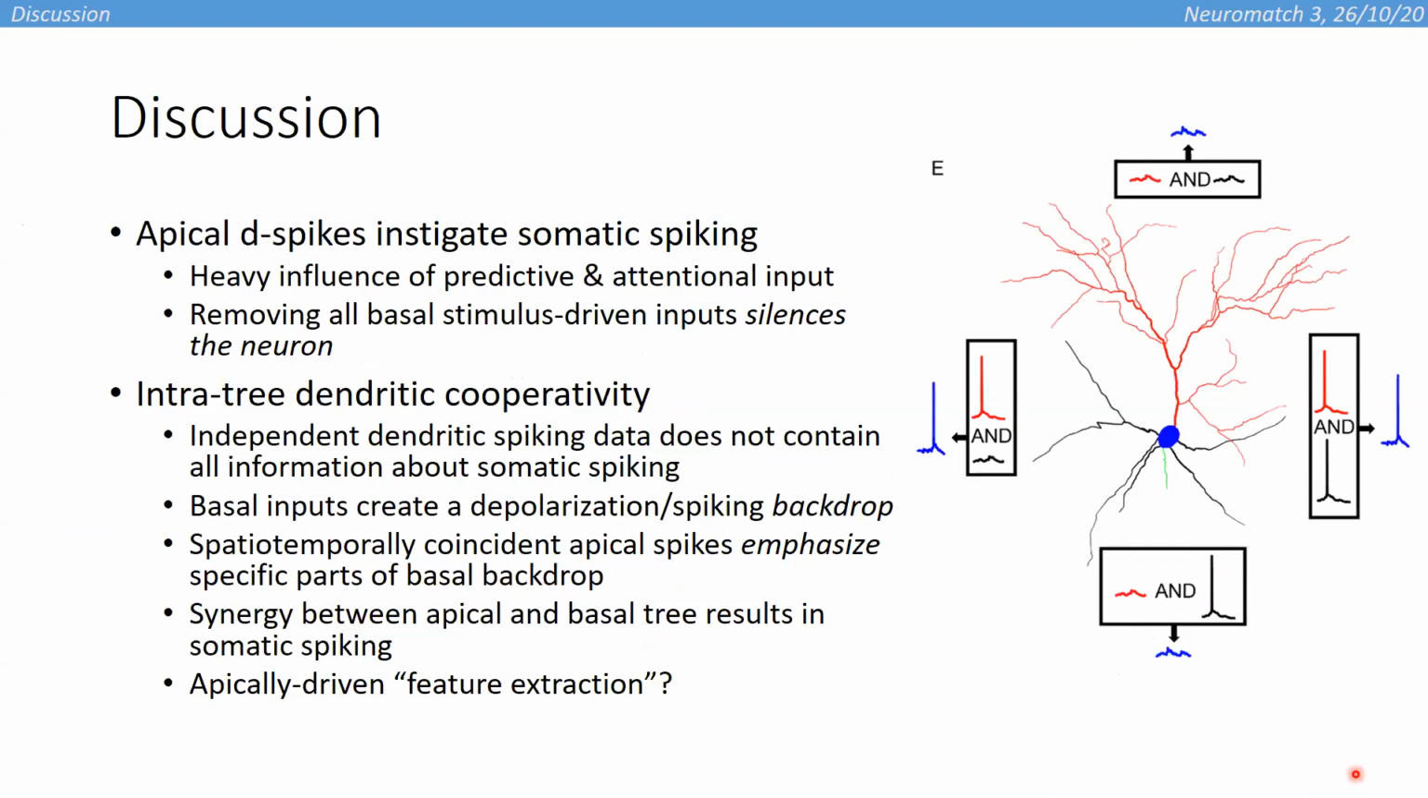And we hypothesize that the basal tree generates a backdrop of depolarizations and dendritic spikes, which are shaped by visual input. Meanwhile, the apical tree intermittently produces dendritic spikes due to predictive and attentional inputs. And whenever an apical dendritic spike spatiotemporally coincides with a sufficiently large basal depolarization or a spike, a somatic spike is generated. And this could be a means of attention and prediction-based feature extraction for visual input.